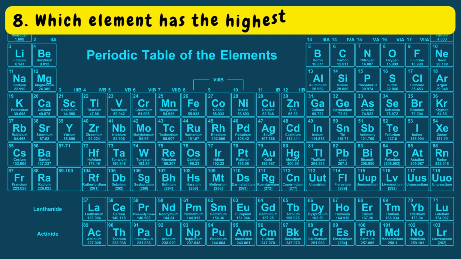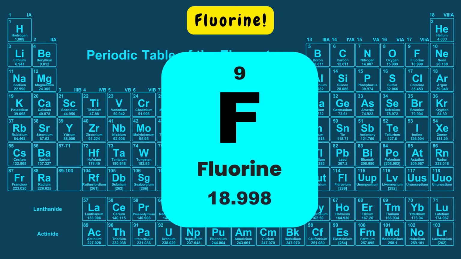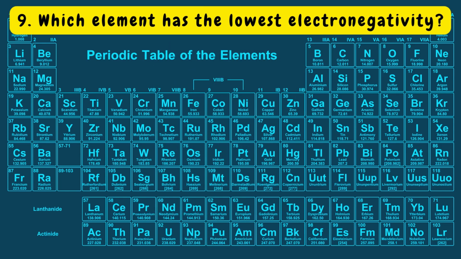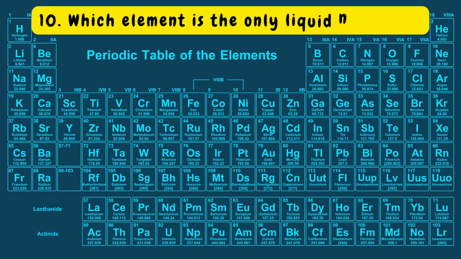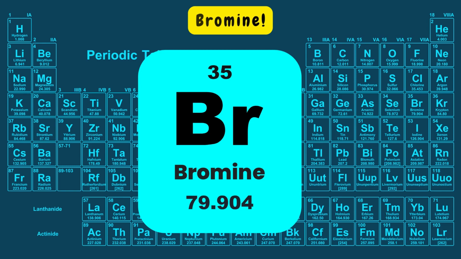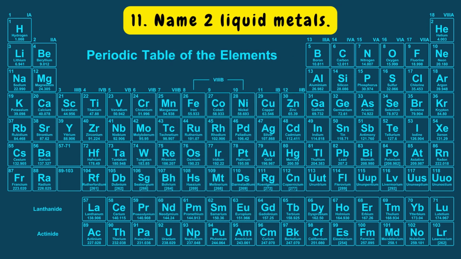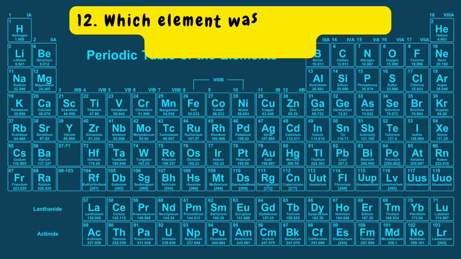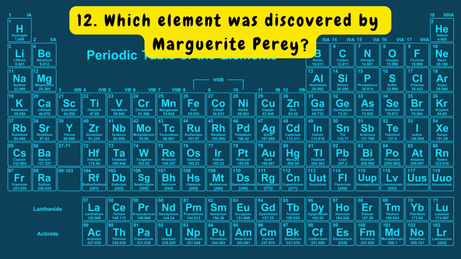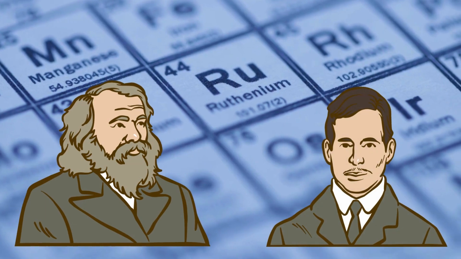Number 8. Which element has the highest electronegativity? Fluorine. Number 9. Which element has the lowest electronegativity? Francium. Number 10. Which element is the only liquid nonmetal? Bromine. Number 11. Name 2 liquid metals. Mercury and gallium. And number 12, which element was discovered by Marguerite Perey? Francium. There you have it.